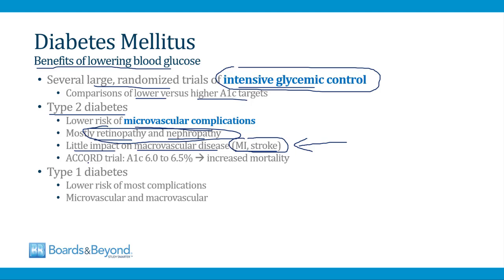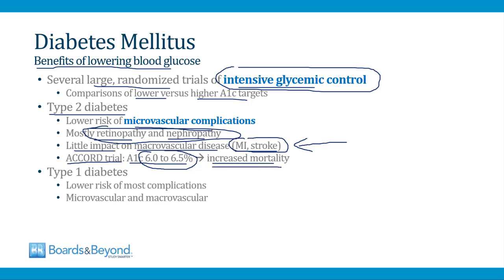And then there was one famous study among patients with type 2 diabetes called the ACCORD trial, where one group of patients had a very low hemoglobin A1C target of 6 to 6.5%. And in this group, there was an increased mortality rate related to episodes of hypoglycemia. So in type 2 diabetes, we usually don't target an A1C value this low. The usual target is less than 7%. You don't try to get it down close to 6, and that's because of the findings of the ACCORD trial showing increased mortality.